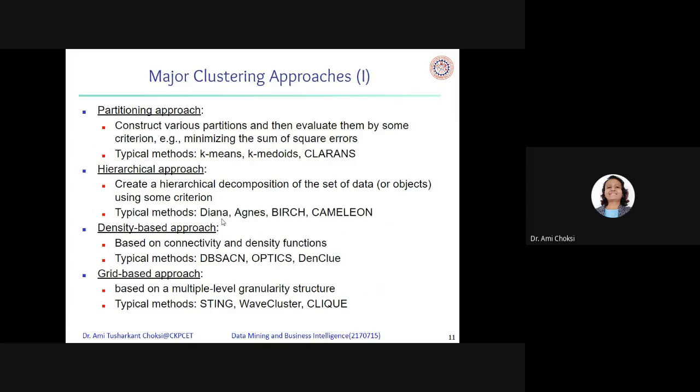Typical methods are DIANA, AGNES, BIRCH, Chameleon. Density-based approach: based on connectivity and density functions. Typical methods are DBSCAN, OPTICS, DENCLUE. Grid-based approach: based on a multiple-level granularity structure. Typical methods are STING, WaveCluster, CLIQUE.